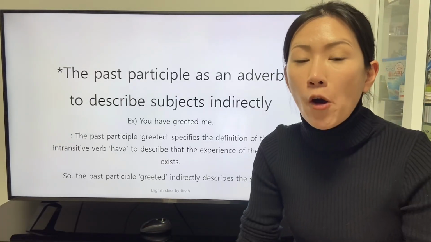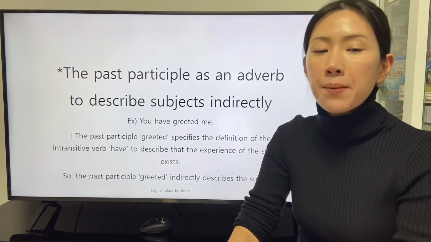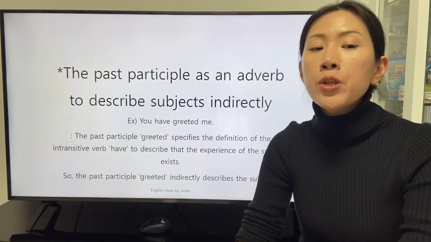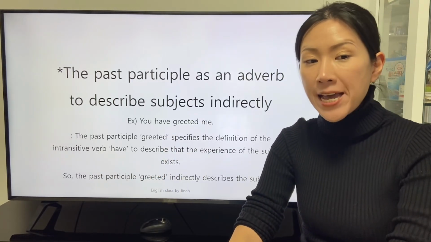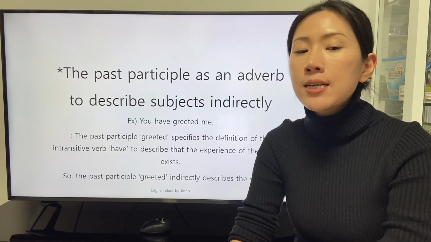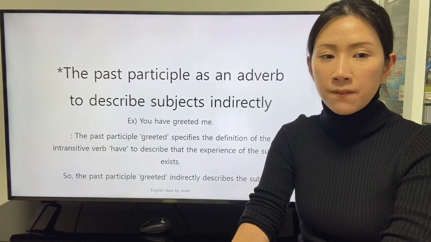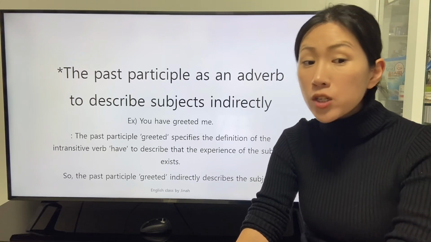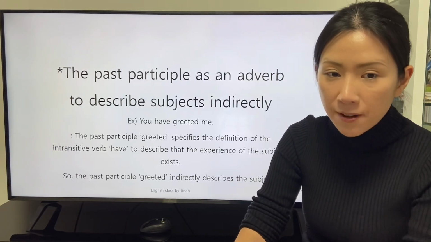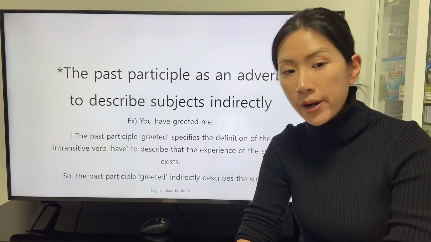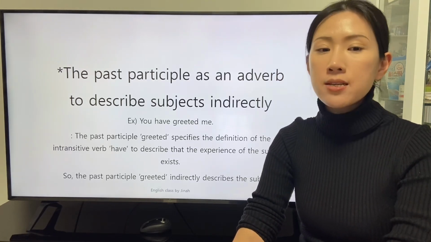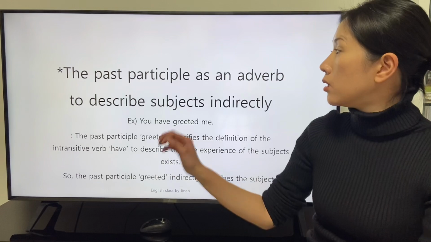The past participle is an adverb to describe the subject indirectly. There is a clause: You have greeted me. The past participle greeted specifies the definition of the intransitive verb have to describe that the experience of the subject exists. So, the past participle greeted indirectly describes the subject.